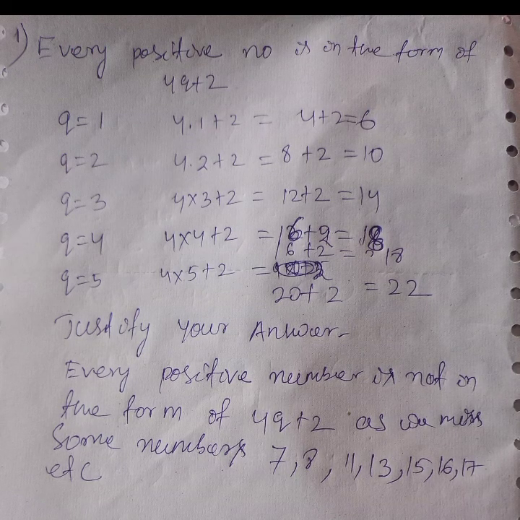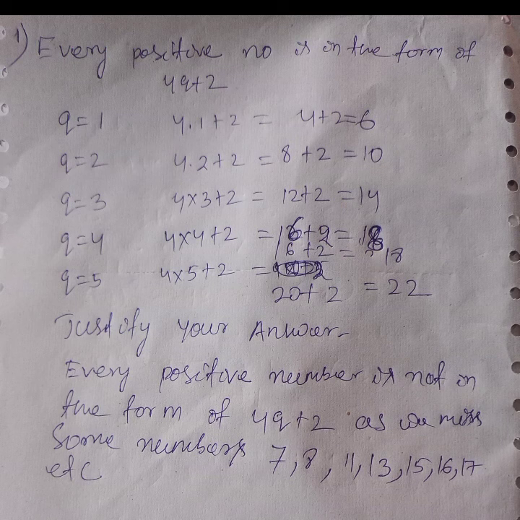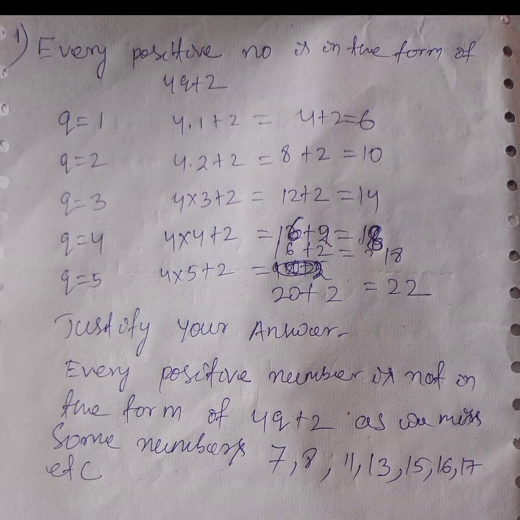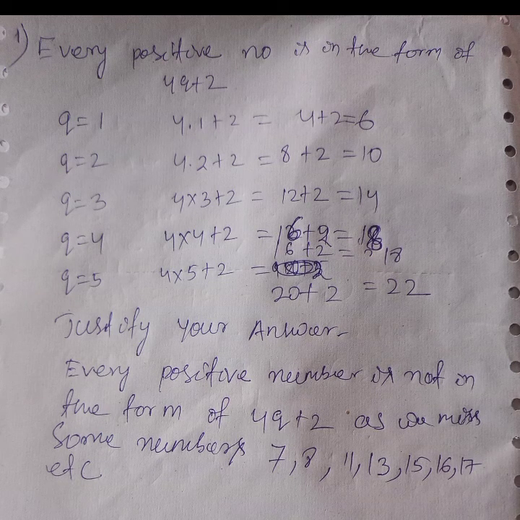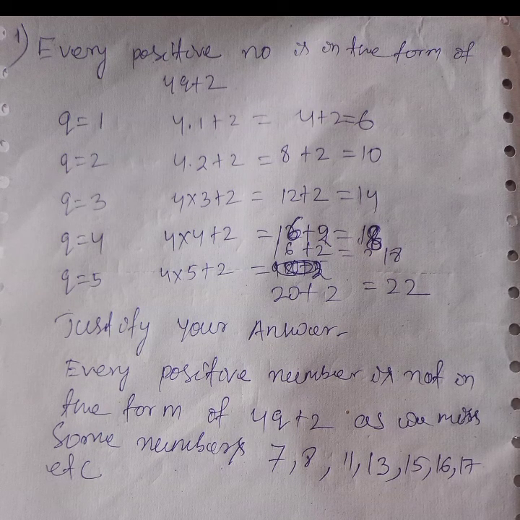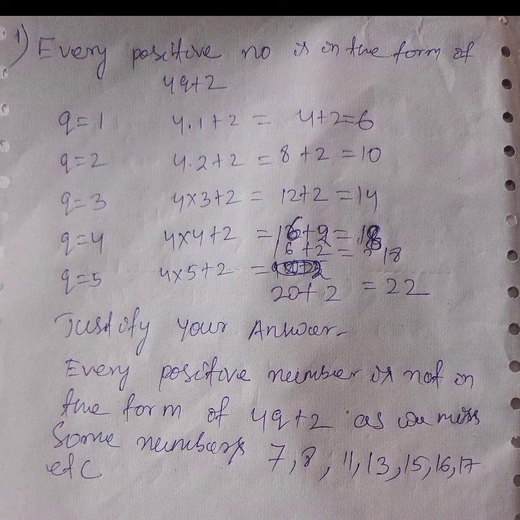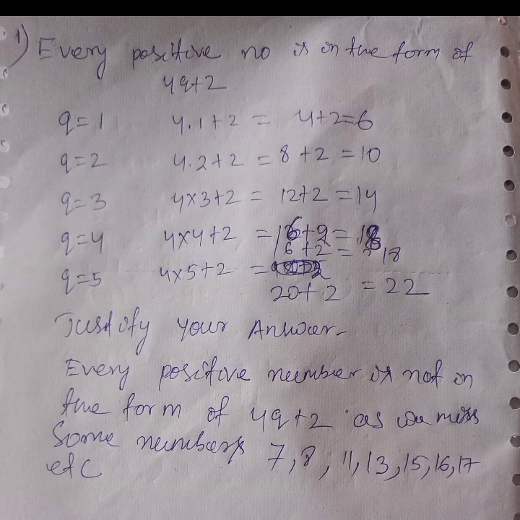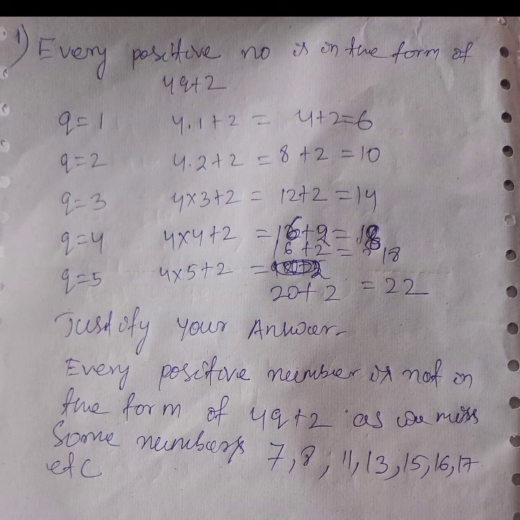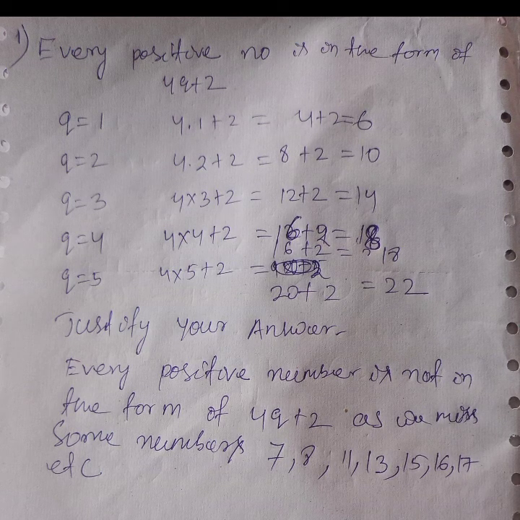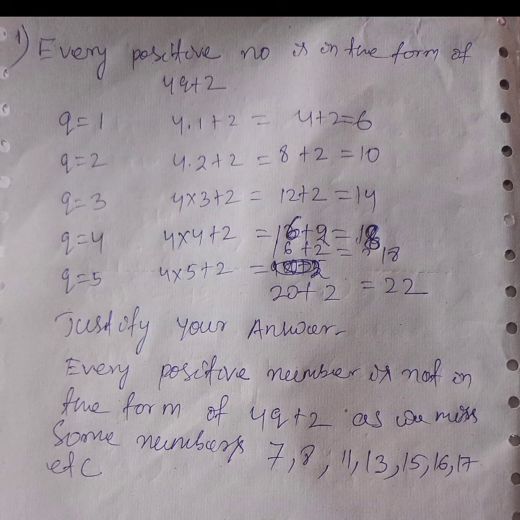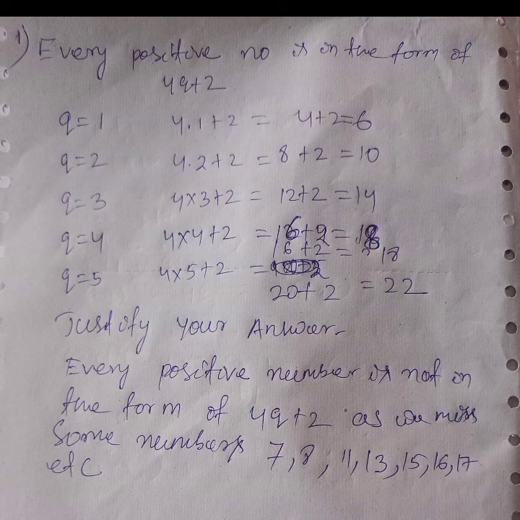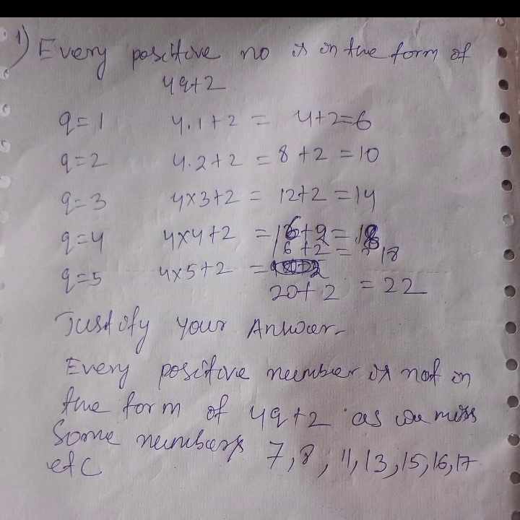Suppose in the place of q we take q equal to 1, that is 4 into 1 plus 2, that is 4 plus 2 equal to 6. If q equal to 2, then 4 into 2 plus 2, that is 8 plus 2 equal to 10. Then q equal to 3, 4 into 3 plus 2, that is 12 plus 2 equal to 14. Q equal to 4, 4 into 4 plus 2, that is 18. Q equal to 5, that is 22.